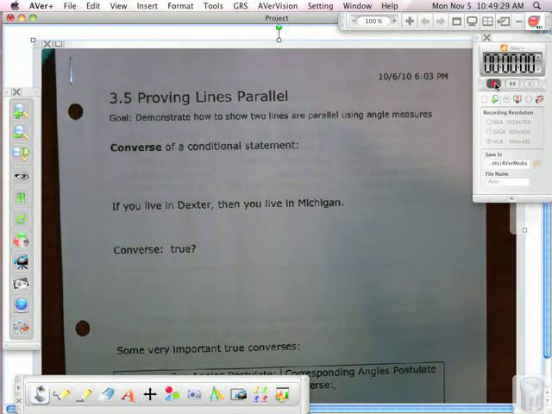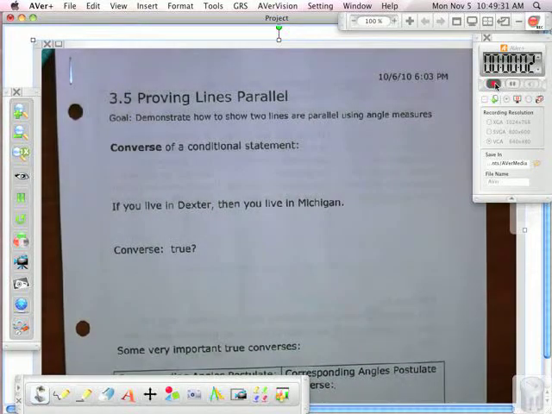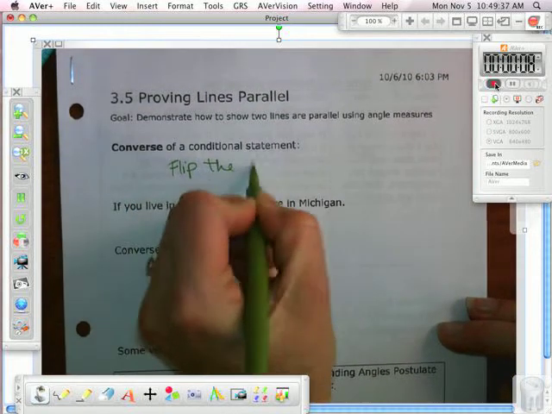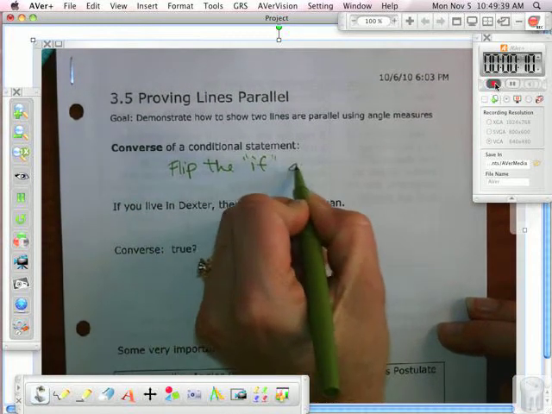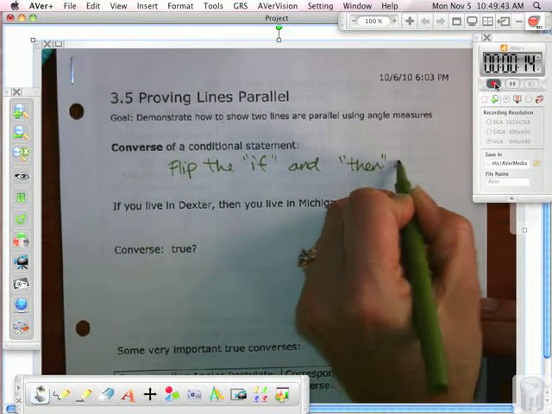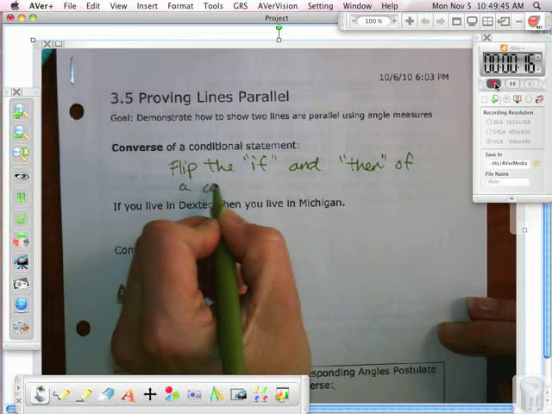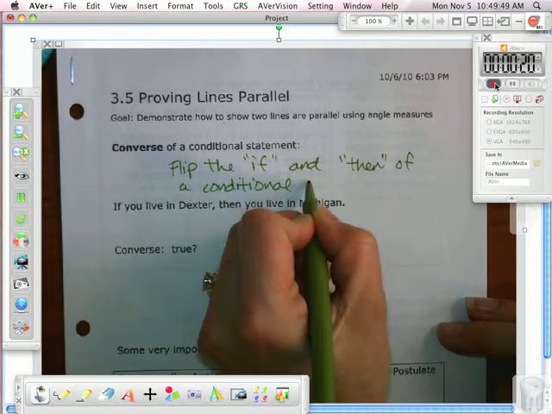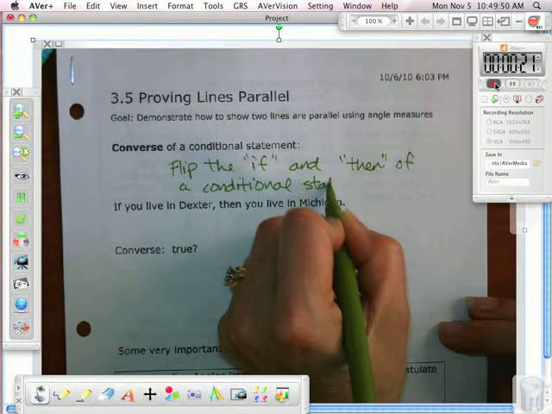Let me get out my thing here first of all. You flip the if and the then of a conditional statement. Sometimes they'll be true, sometimes they won't, as we looked at with the bank robbers.